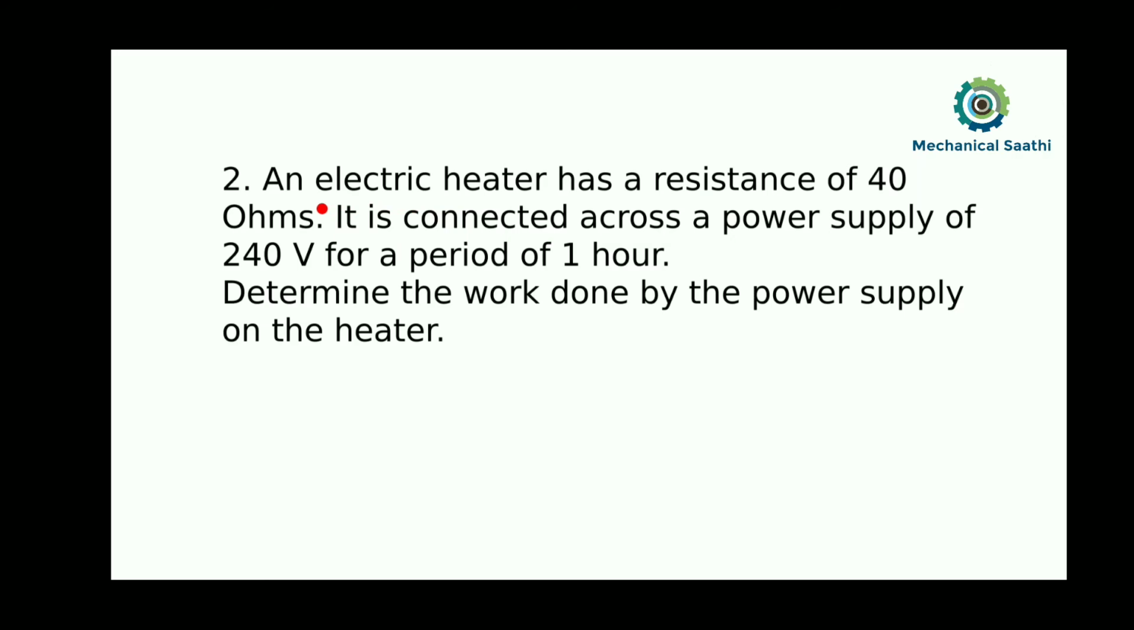Here it is telling that an electric heater has a resistance of 40 ohm. It is connected across a power supply of 240 volt for a period of 1 hour. So resistance is given as 40 ohm, the potential difference is given as 240 volt, and the time period is 1 hour. We need to find the work done by the power supply on the heater, so basically the electrical work done on the system.